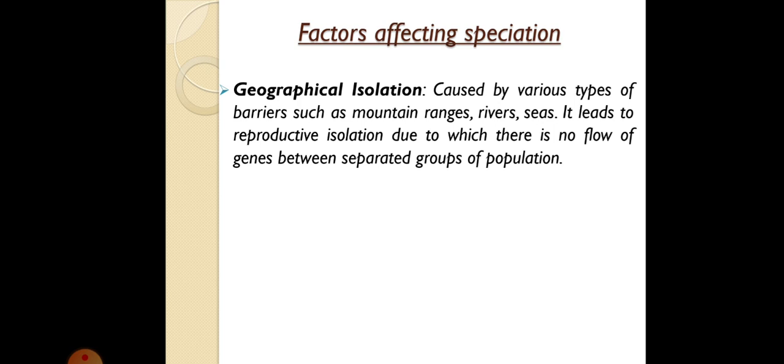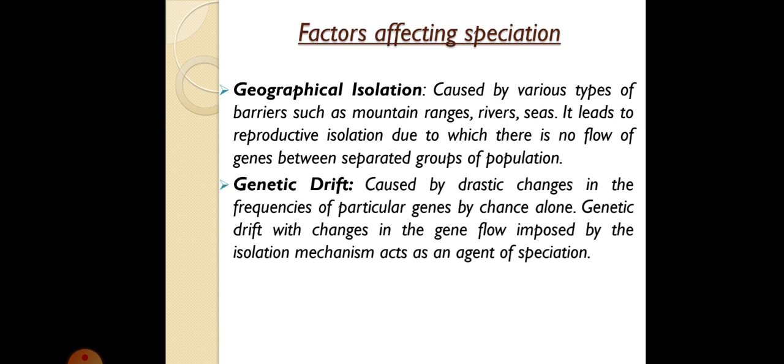It leads to reproductive isolation, due to which there is no flow of genes between the separated groups of population. So when two populations are divided by a geographical barrier, they cannot interbreed. As a result, there is no flow of DNA between them, and hence they become reproductively isolated. This leads to the formation of new species.